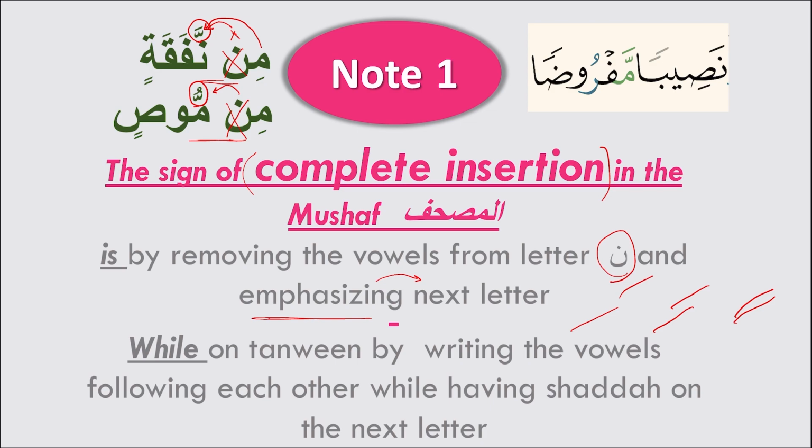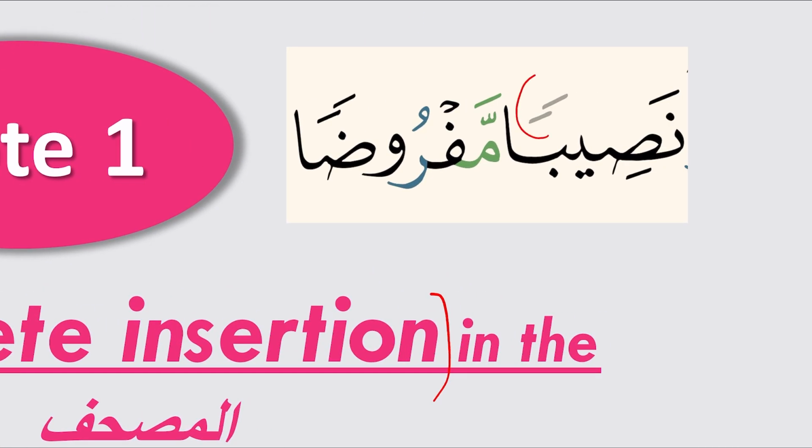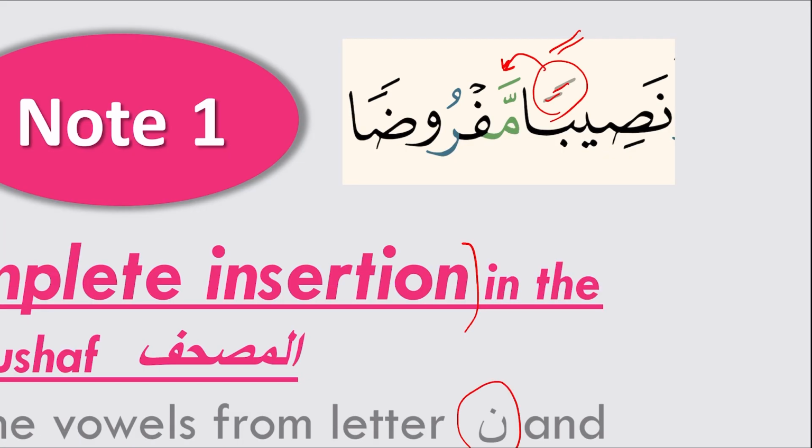Okay, so the sign on tanween is done by writing the vowels following each other while having a shadda on the next letter. So we're going to see this shape, tanween followed by shadda after it, and you're going to see the vowels a bit away from each other, not completely on top of each other, and this is very important.